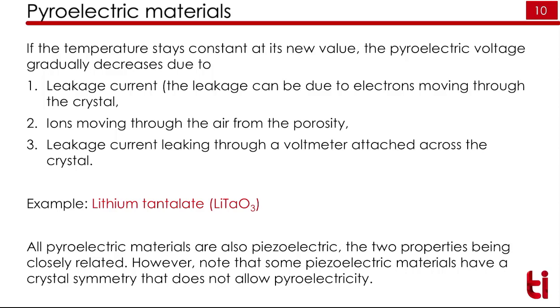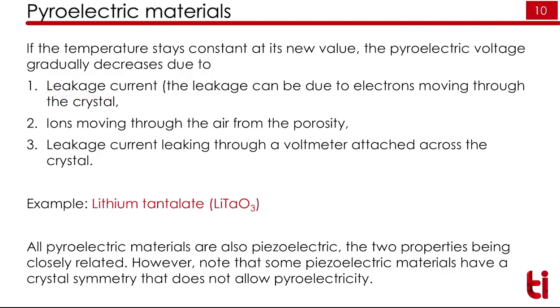First, the voltage will gradually decrease, and that is due to the leakage current through the sample. Leakage current is due to the electrons moving through the crystal, because we are applying constant heat. Due to that heat, electrons will get energy and they will move from one end to another end. If they reach from one end to another end, then we call it a current. That is the leakage current.